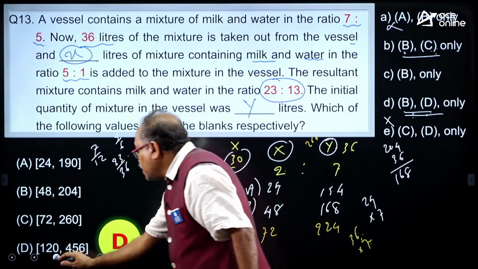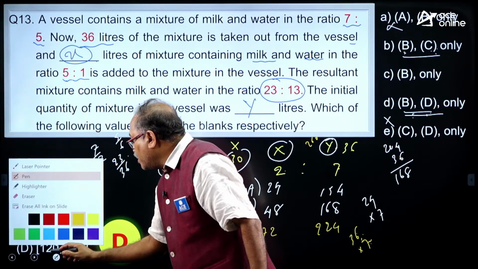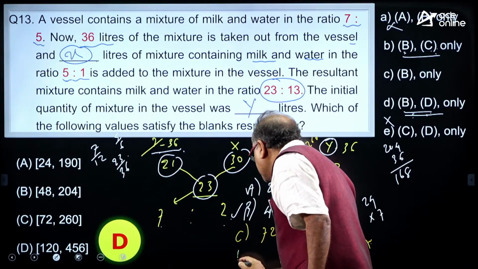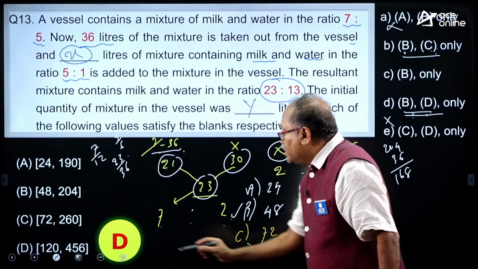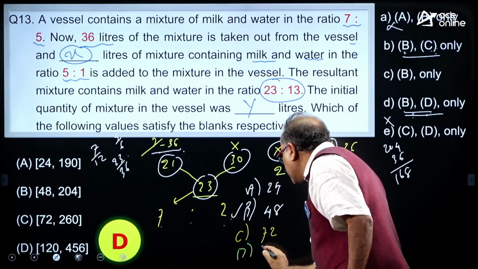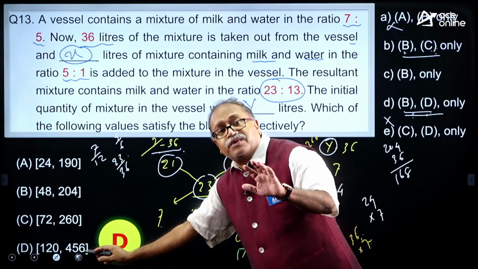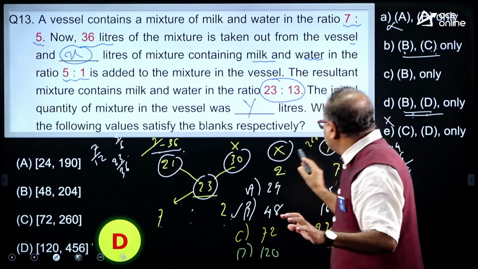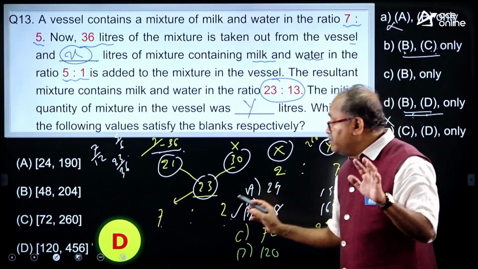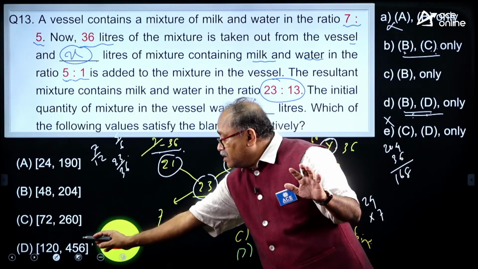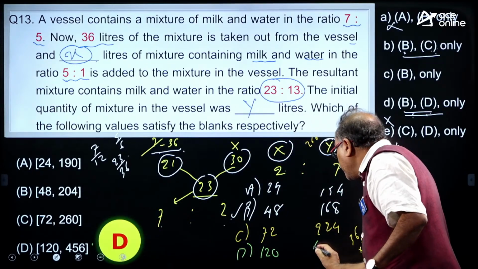So, let us check the last verification of option D. Here it is 120 and here it is 456, 456 minus 36 and I am getting this as 420.